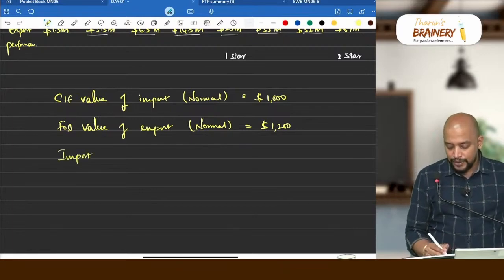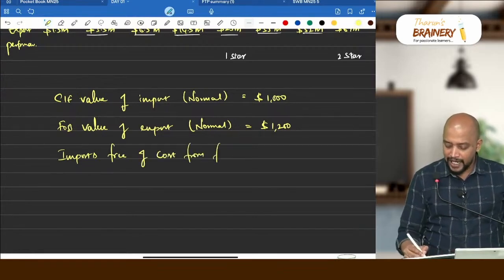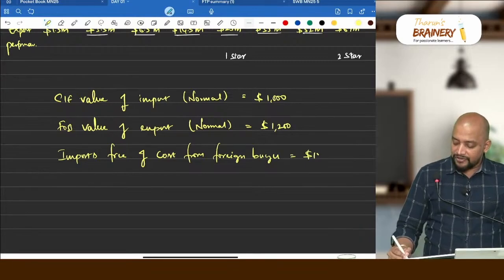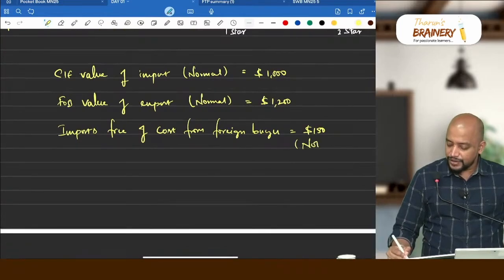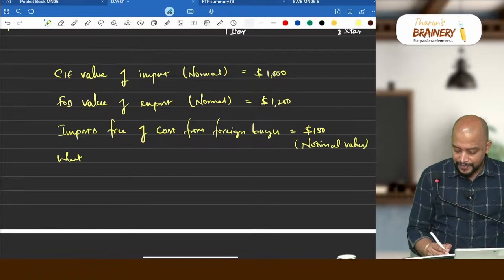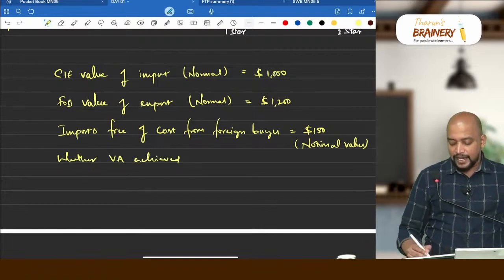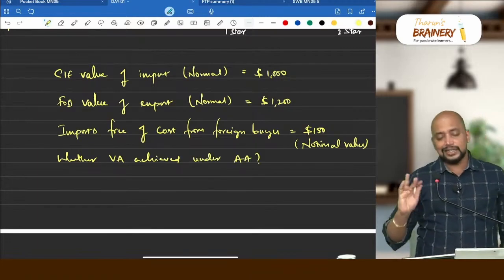Imports free of cost from the foreign buyer, say some $150. This is notional value, this 150 is notional value. Now they may ask a question whether value addition is achieved under advance authorization.